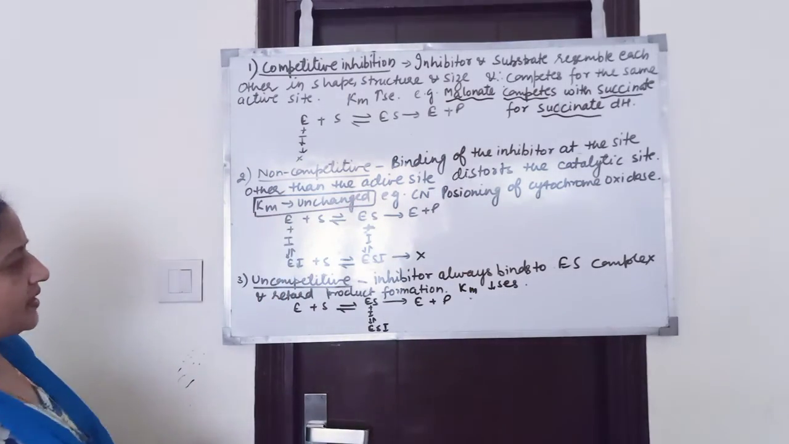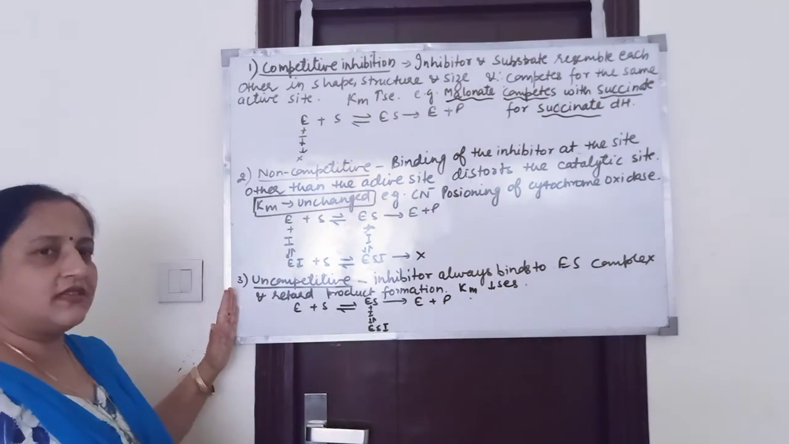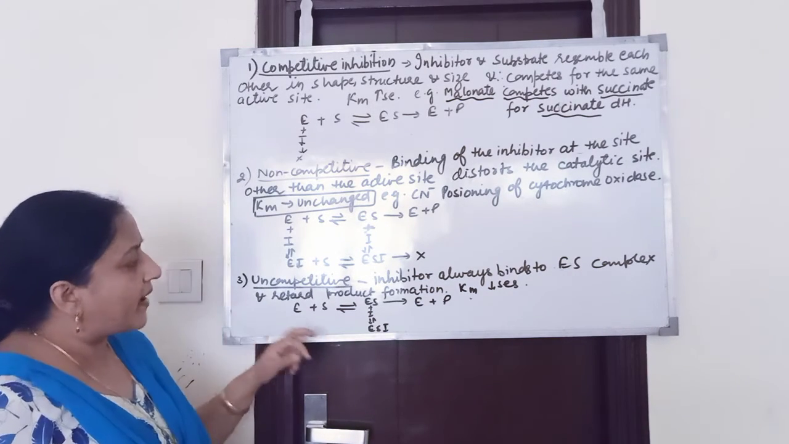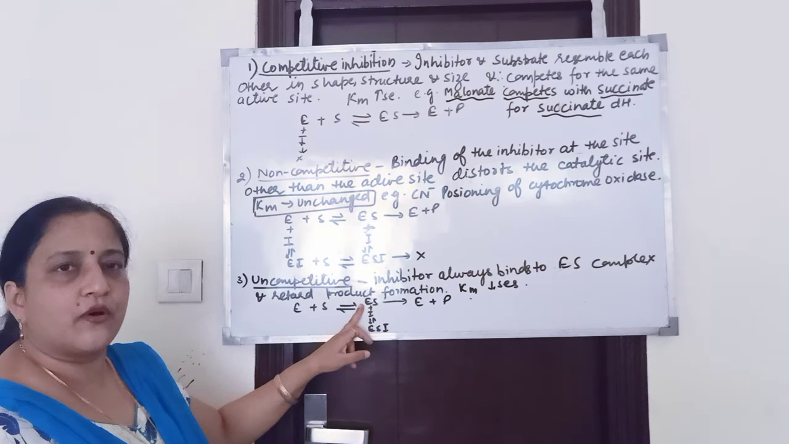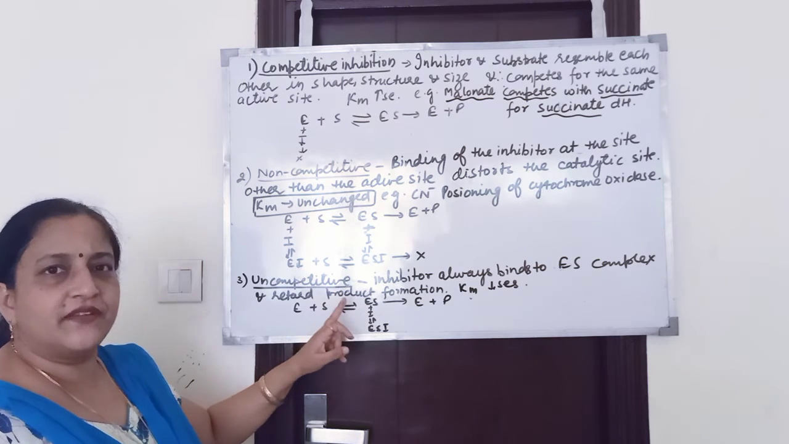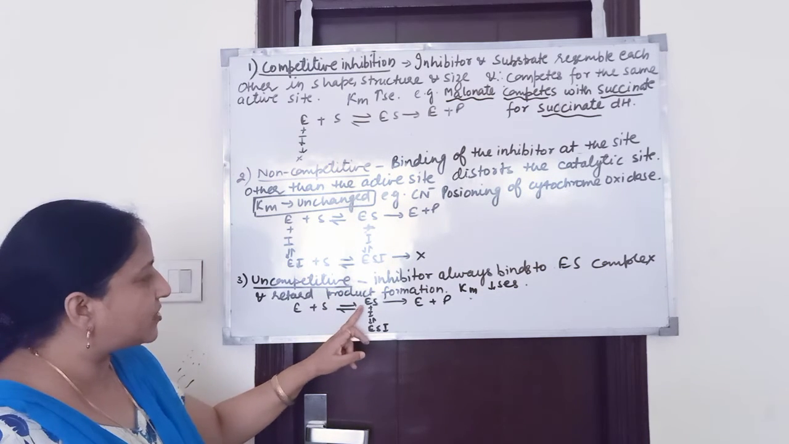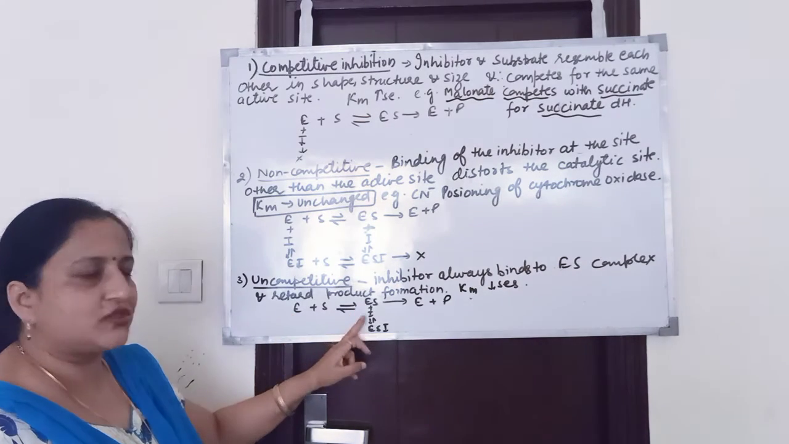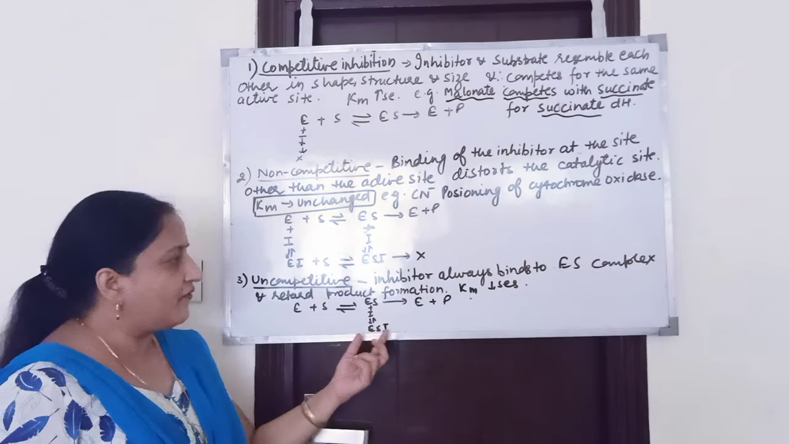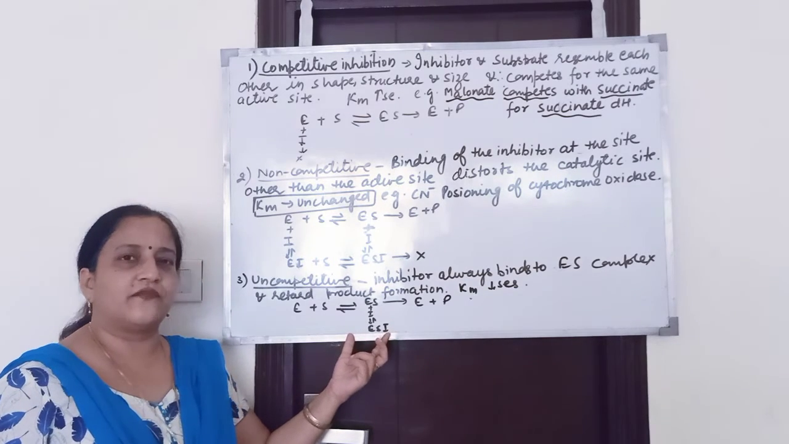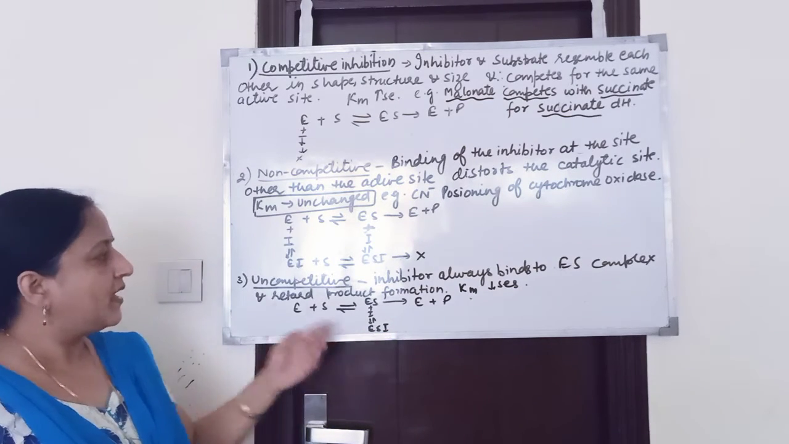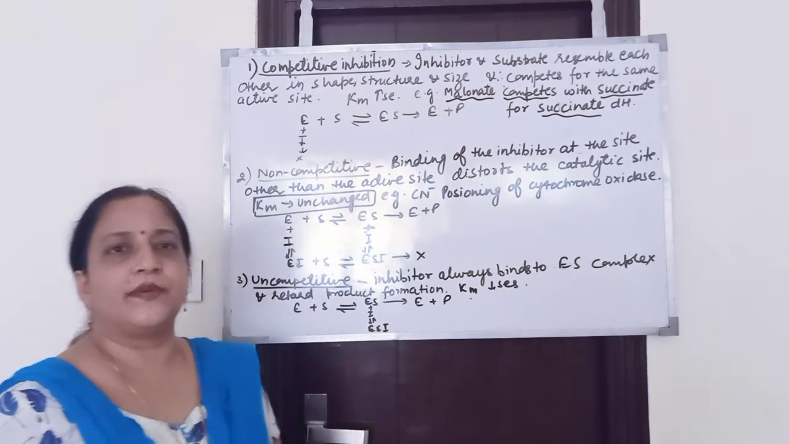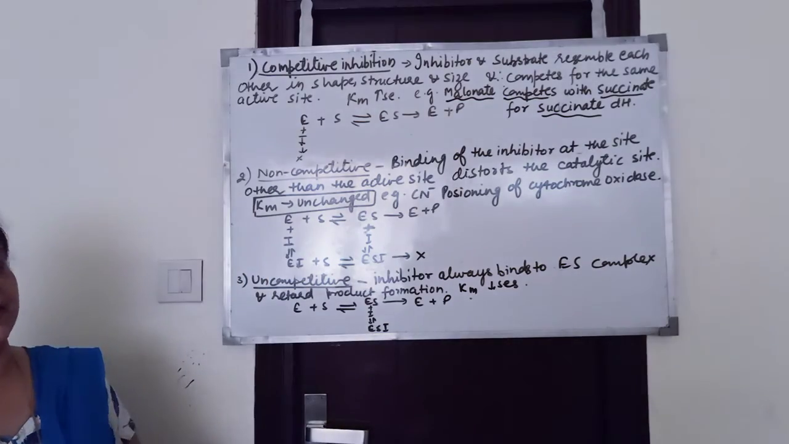Next is uncompetitive inhibition. What is uncompetitive inhibition? There is no competition between substrate and inhibitor, and the inhibitor binds only to the enzyme substrate complex. In uncompetitive inhibition, the inhibitor does not bind to the free enzyme. It binds to the enzyme substrate complex to form the ternary complex. If the ternary complex is formed, then no product formation will take place. In uncompetitive inhibition, Km decreases.